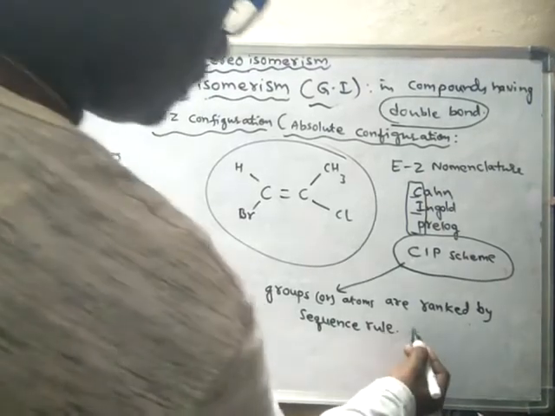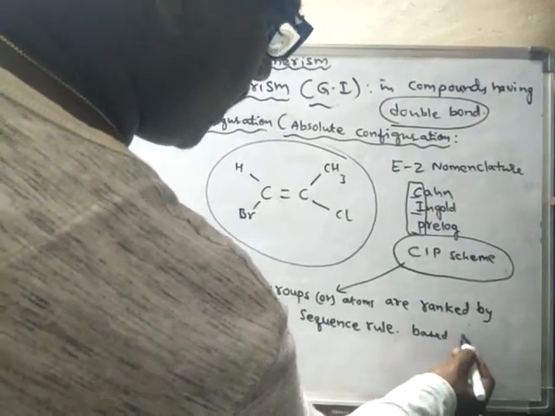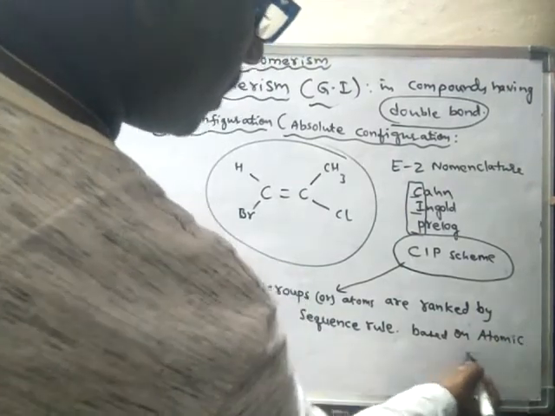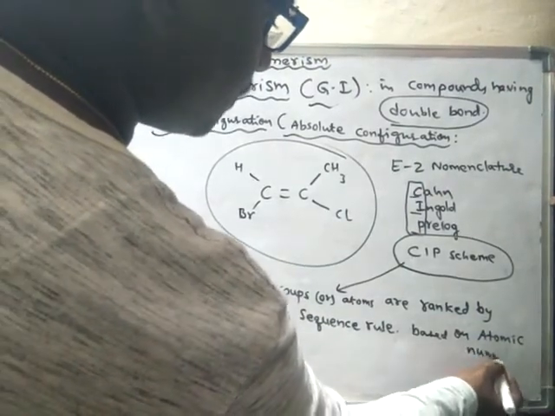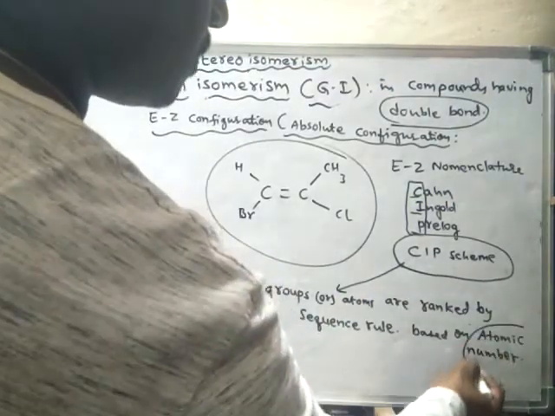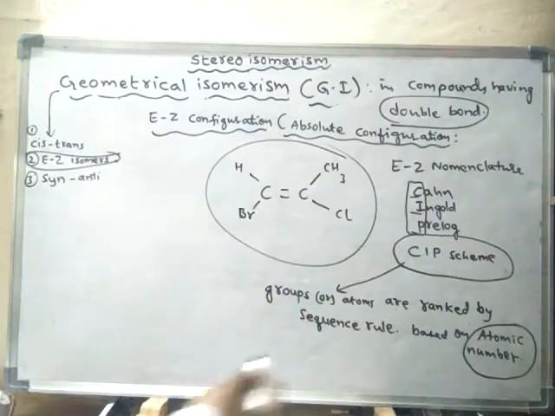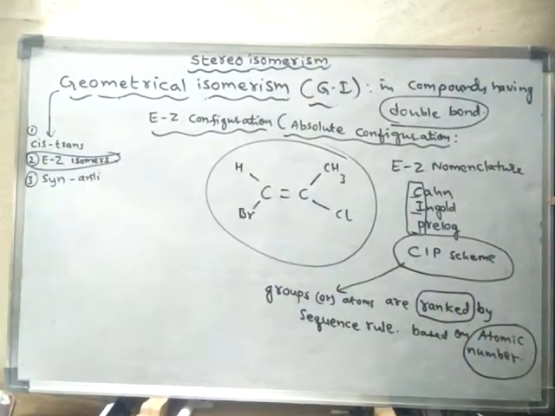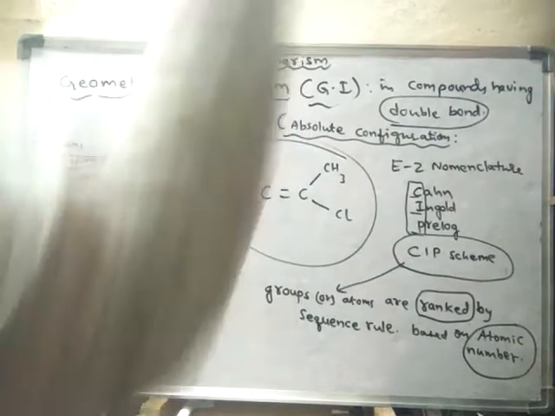Based on what? Based on atomic number. Rank means giving priority: first priority, second priority, or least priority, based on the atomic numbers.